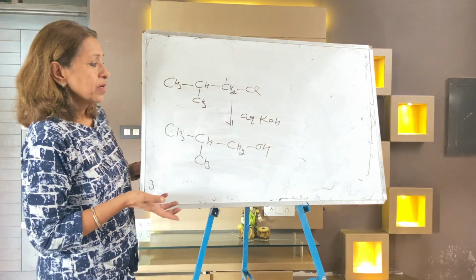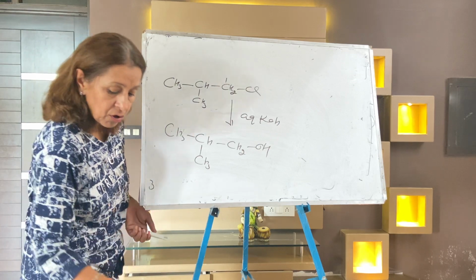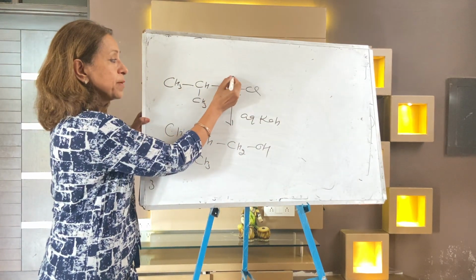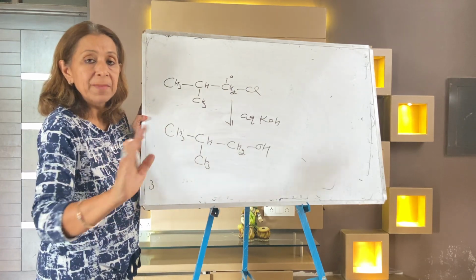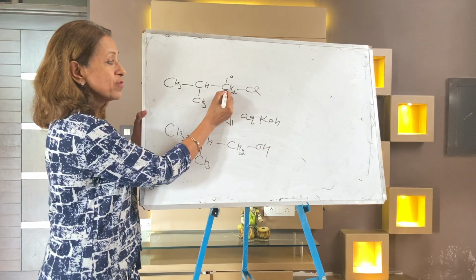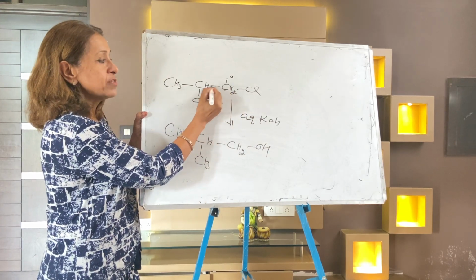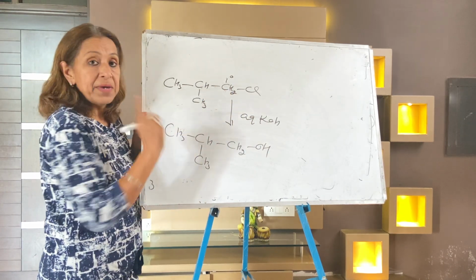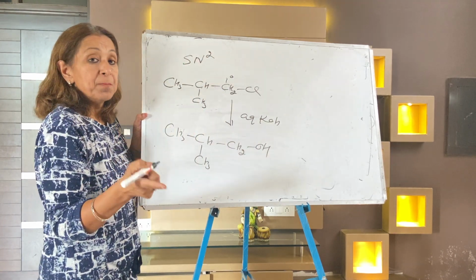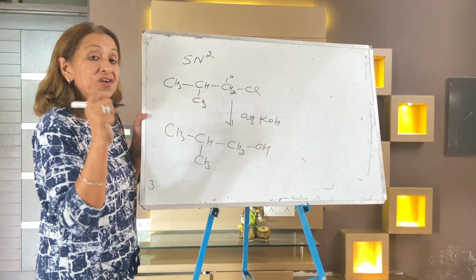So what is the answer? It's simple, you can see it's a primary. When one carbon is linked with just one carbon, it's a primary. They have not mentioned SN1 or SN2, but being a primary, it shows the SN2 mechanism, not SN1, because in the SN2 mechanism there is a rear attack.